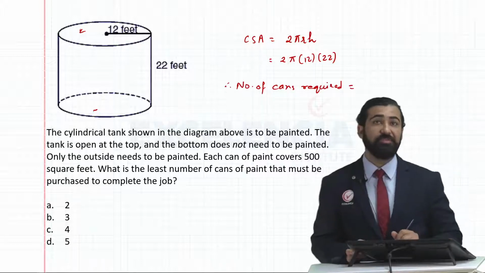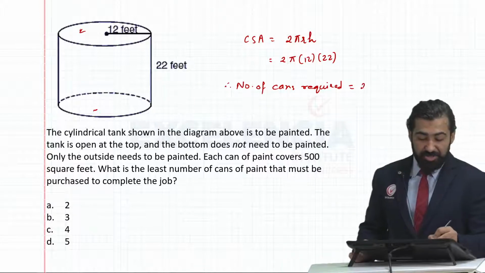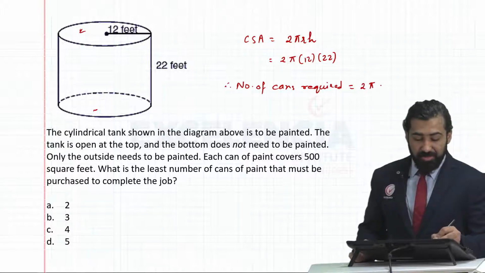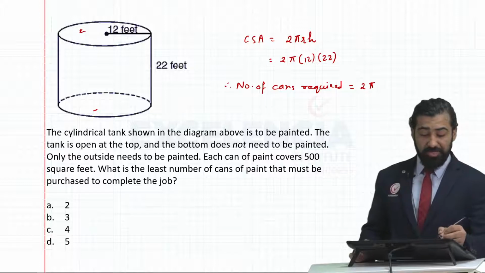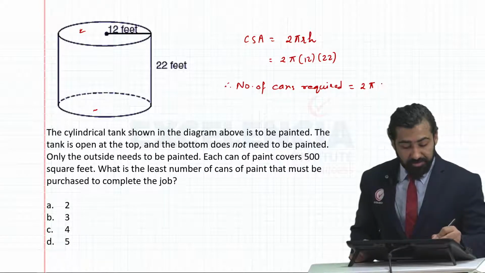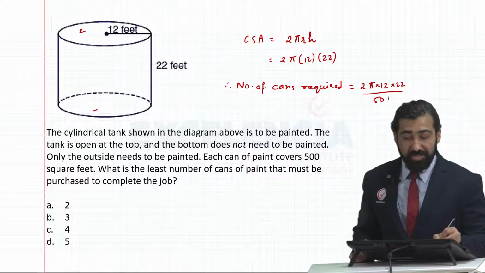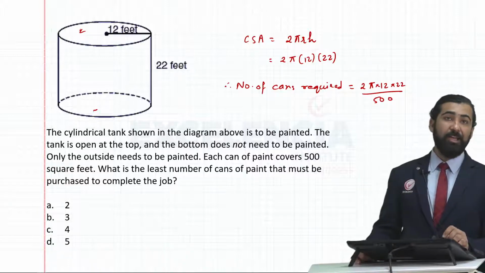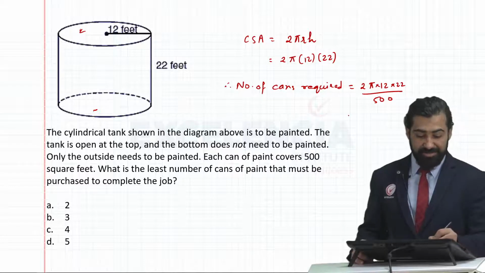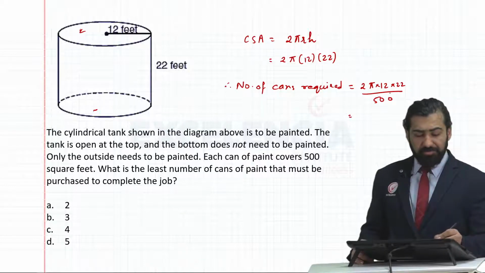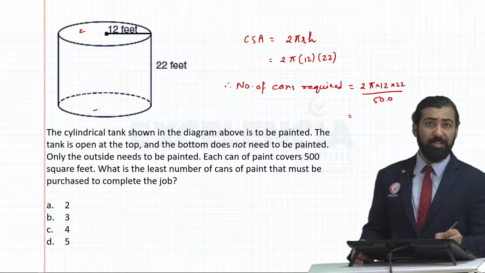is equal to 2 pi, 12 into 22 divided by 500, because per can I'm able to cover 500 of this. I'm dividing numerator and denominator by 5.